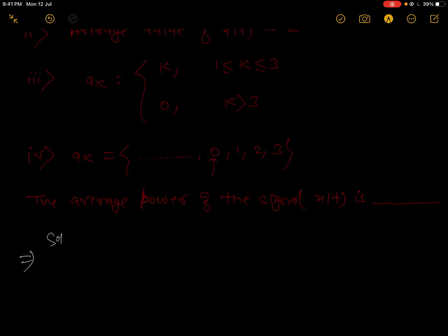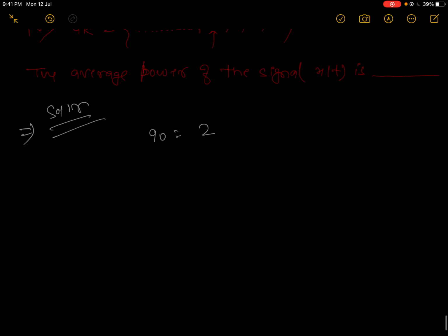See, first the solution. The average value is given, which means a0 is 2. And we have to find the average power of the signal. For average power, we use Parseval's equation and find the summation of all these terms.